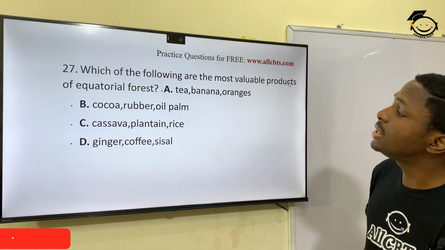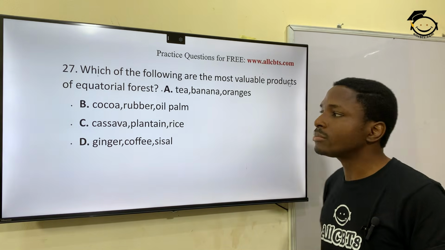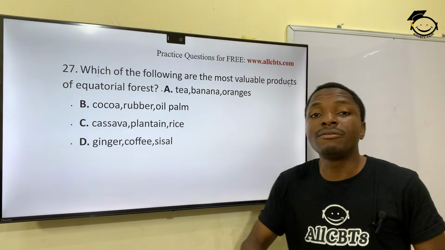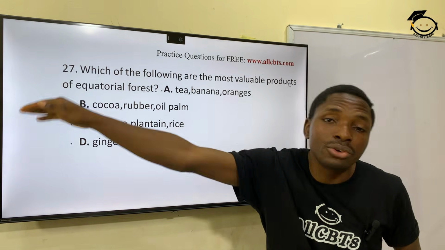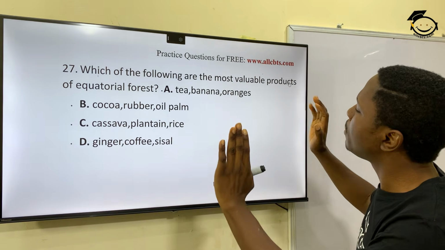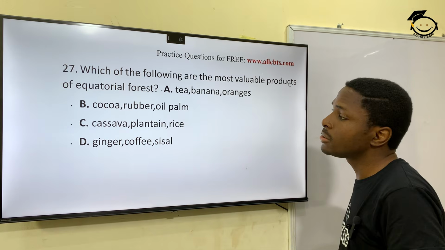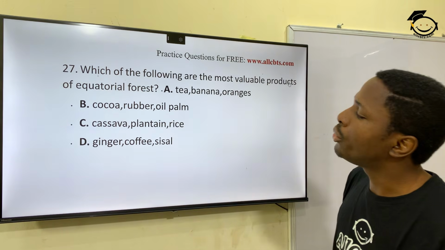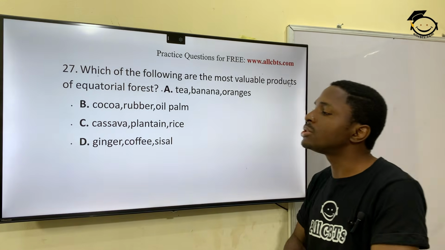Alright, 27. Which of the following are the most valuable products of equatorial forests? Equatorial forests are in line or on the line of the equatorial belt. Yes, so which of these products are the most valuable products of equatorial forest? You have cocoa, rubber, oil palm, cassava, plantain, rice, tea, banana, oranges.